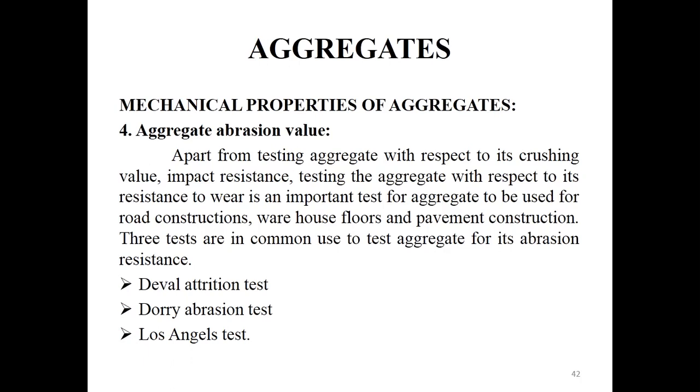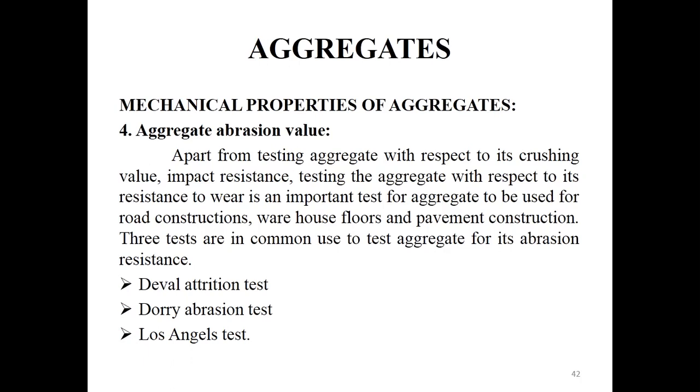So both the Deval attrition test and the Los Angeles test use the same IS code.